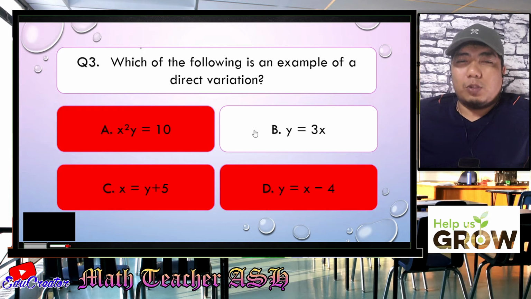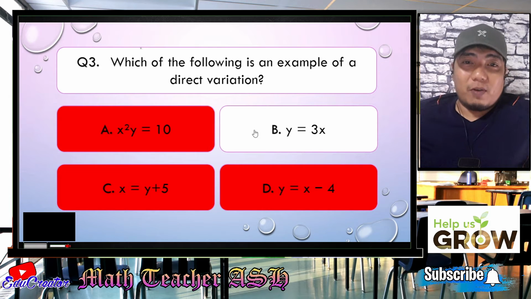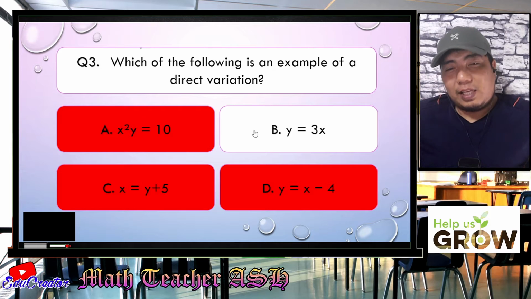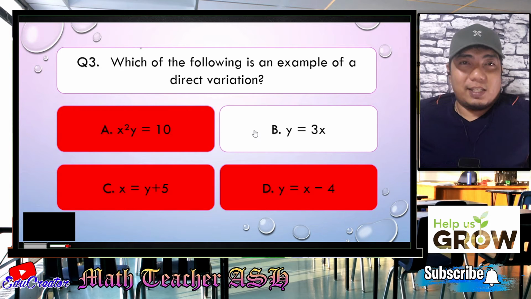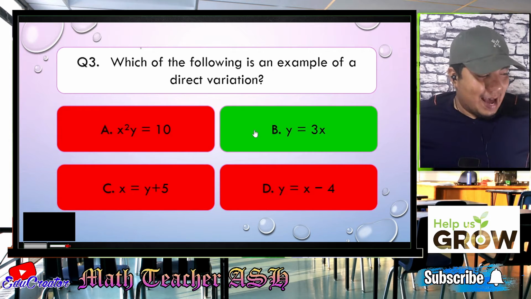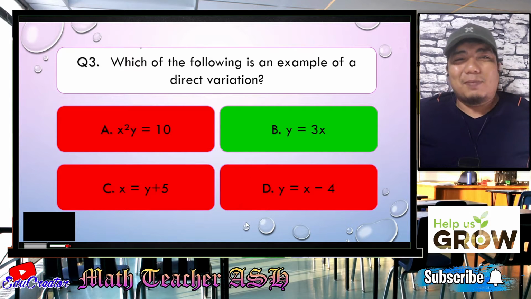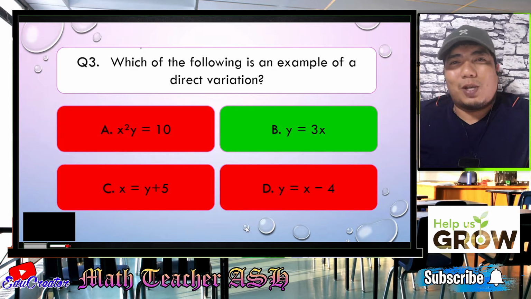Y is equal to 3x, in which y varies directly as x, in which the constant of variation is equal to 3. Alright. Very easy, my dear math learners. So now let us go to question number 4.